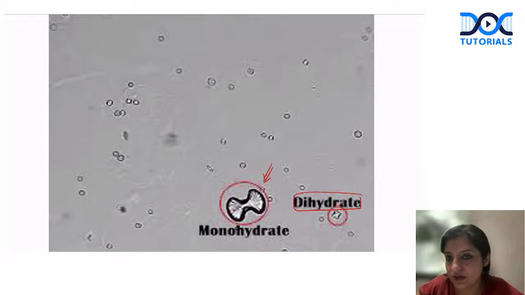Also, guys, you have to remember, whenever we see these monohydrate crystals, they are very commonly seen in ethylene glycol poisoning. Again, I had asked this question. In ethylene glycol poisoning, which type of crystals are seen in the urine? They are calcium oxalate crystals. And which type of calcium oxalate crystals? Monohydrate crystals. So that's a very important question that they ask you. You should be very clear on this, okay?